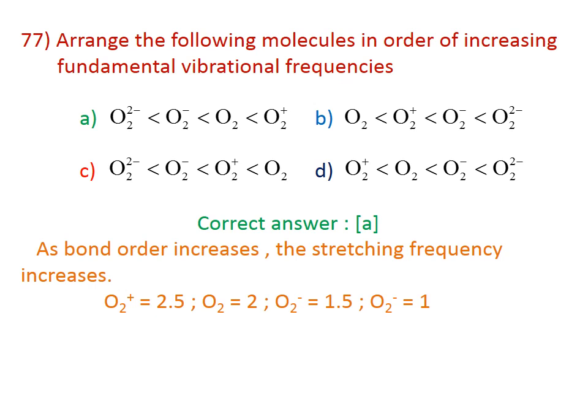O2 2 minus, the bond order is 1, then O2 minus, the bond order is 1.5. O2, the bond order is 2, and O2 plus, the bond order is 2.5. This is the increasing order of the fundamental vibrational frequency. The correct answer is A. The very important point is the stretching frequency increases as the bond order increases.